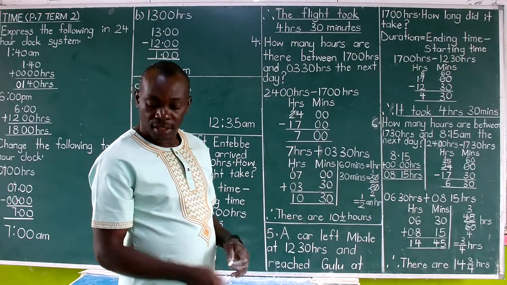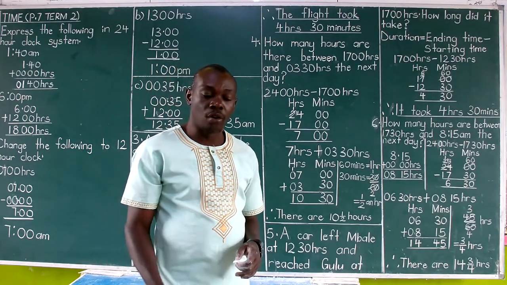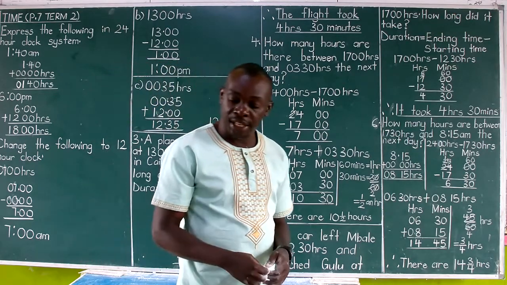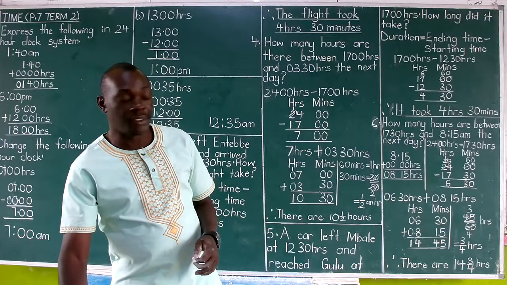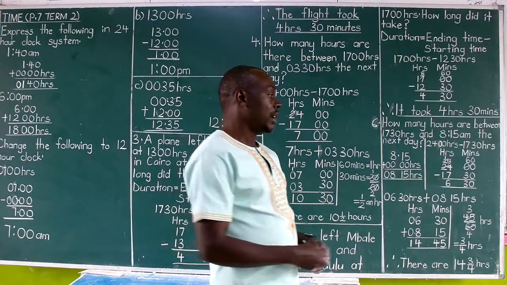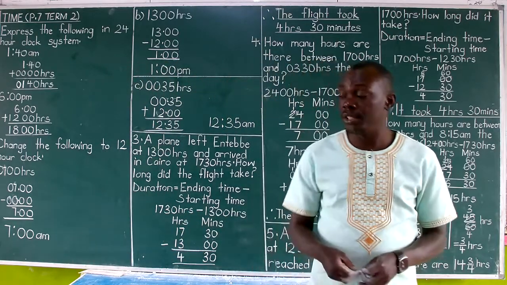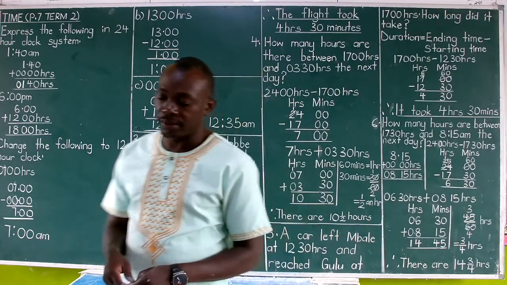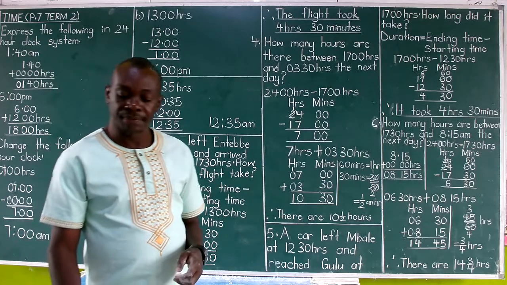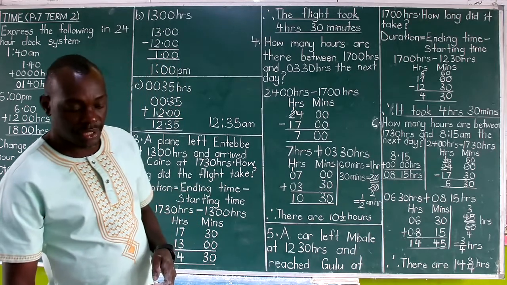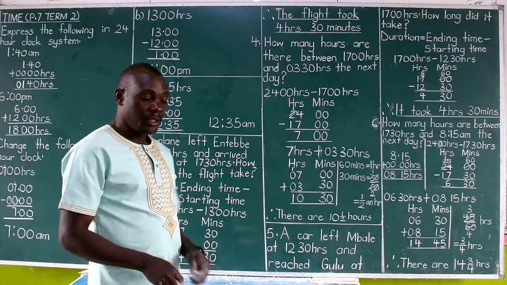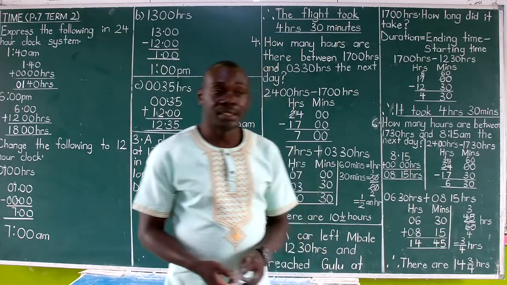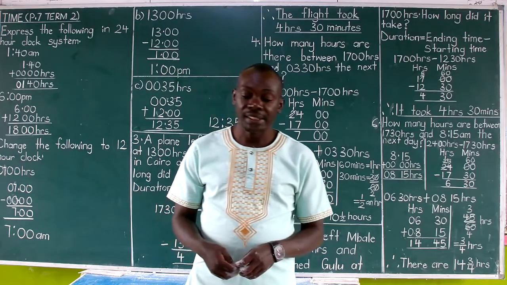And I said, you will be able to answer all the activities from page 105 all the way to page 107 in our workbook P7 Term 2. We are close to completion, for this is the last topic in this booklet. Therefore, you are obliged to do that work so that you reach that perfection.